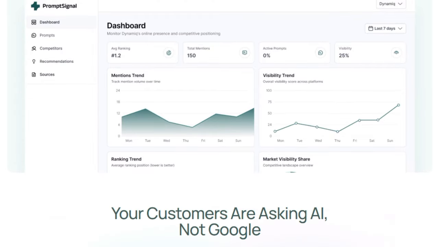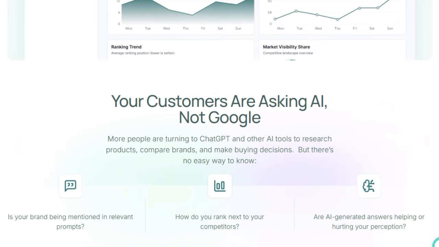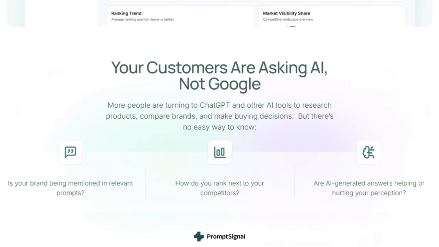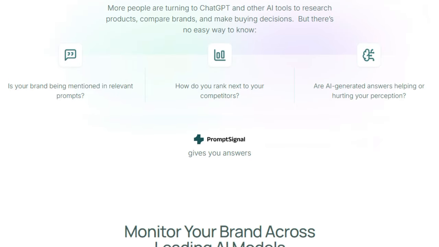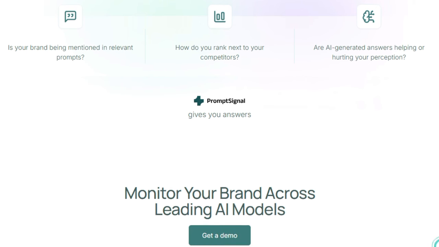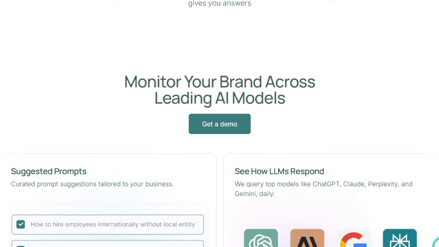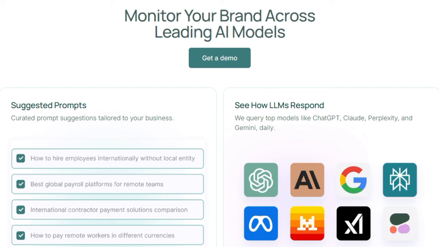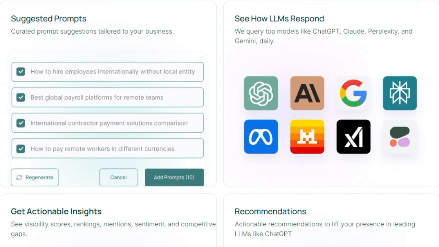What sets PromptSignal apart is its ability to tap into multiple leading LLMs, ChatGPT, Claude, Gemini, and Perplexity, and capture how each responds to real-world prompts about your company or industry. It doesn't just note whether your brand is named, it measures visibility scores, ranking position, mention frequency, and sentiment tone. This gives you a multi-dimensional view of how AI systems position you in answers to user questions. And because the AI space evolves daily, PromptSignal runs these queries regularly, giving you time series data about your brand's trajectory in the AI conversation space.